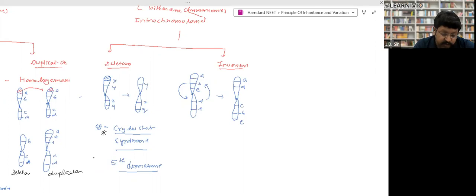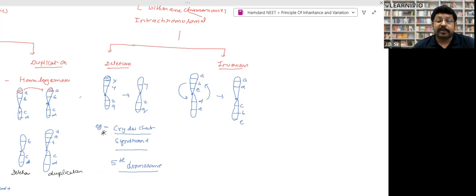Normally, if deletion takes place, the human baby does not survive. This is the only example of deletion in human beings. That's why it is very important, right? The only example of deletion where deletion in a chromosome takes place and the baby survives. Otherwise, if deletion takes place in a human chromosome, the offspring do not survive, they die.